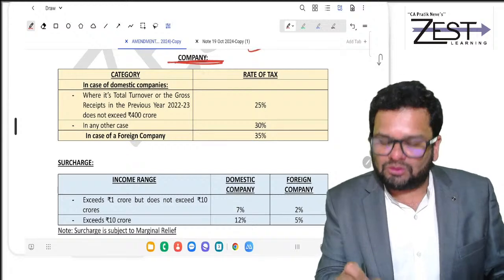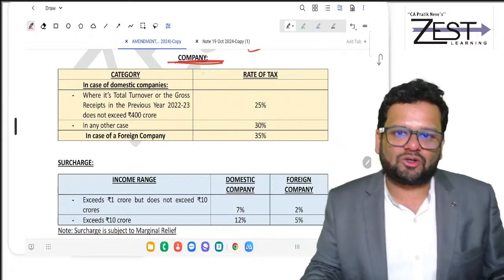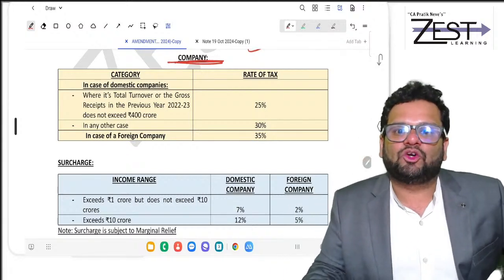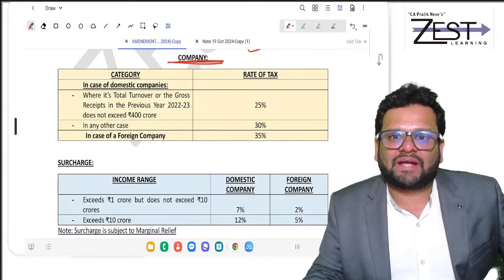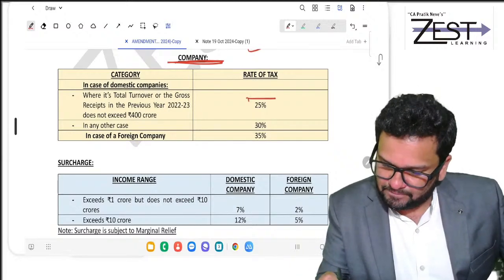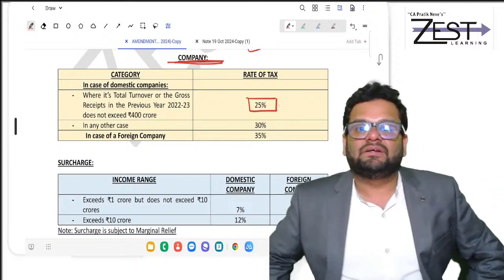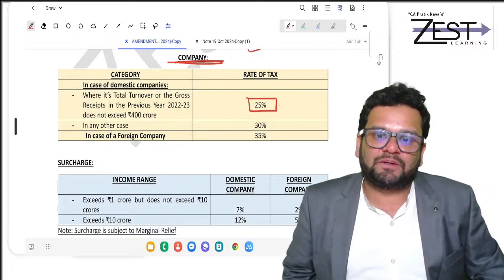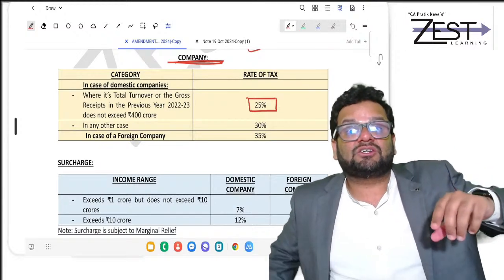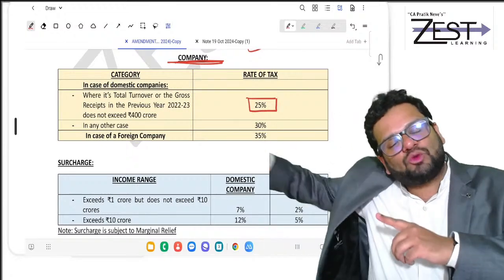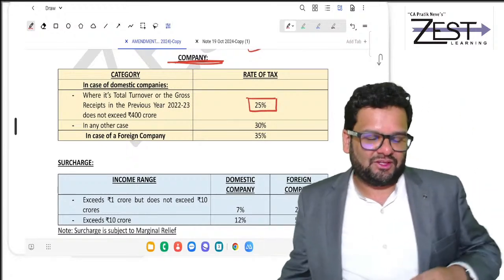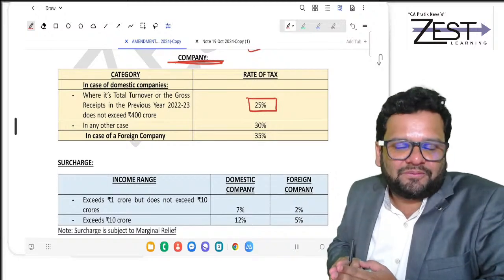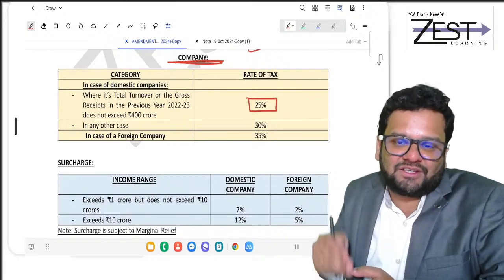When I talk about company, friends, then for a domestic company, the rate of tax is 25% if its turnover in last to last financial year. Now, last to last financial year means what? See, here we are discussing the rates for 24-25.